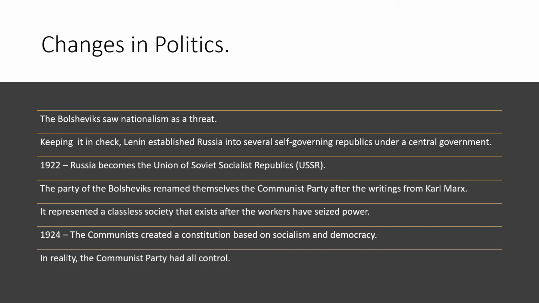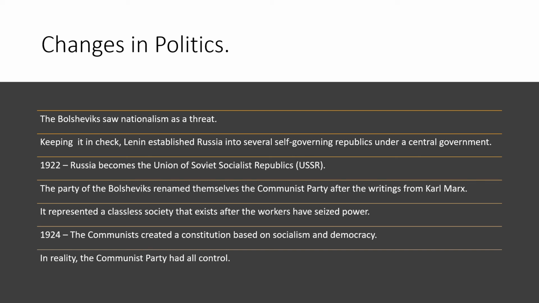Now, there's going to be some changes in politics. The Bolsheviks are going to see nationalism as a threat. Obviously, when you give people nationalism, people feel like their country's the best. People sometimes tend to want to start a revolution to try and make their country better than other countries. And that was one of the main reasons of World War I, if you remember: nationalism. So to keep nationalism in check, Lenin is going to establish Russia into several self-governing republics under a central government. So different areas, different Soviets, basically under the control of Lenin himself.